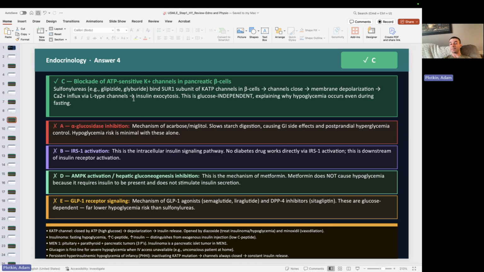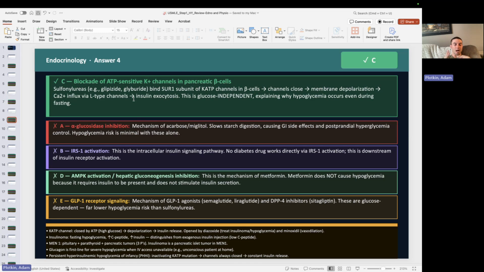MEN2s have two things in common: medullary thyroid carcinoma and pheochromocytoma. Then 2A has parathyroid as a third portion, and the way I remember that is that 2A, parathyroid, has two A's in it. And then for 2B, the third component is marfanoid habitus, mucosal neuromas, and intestinal ganglioneuromas, things along those lines.